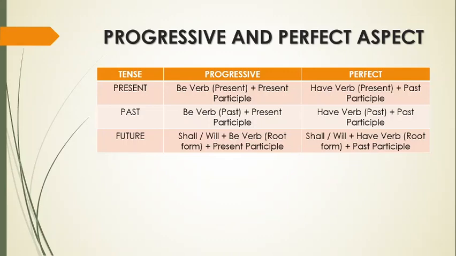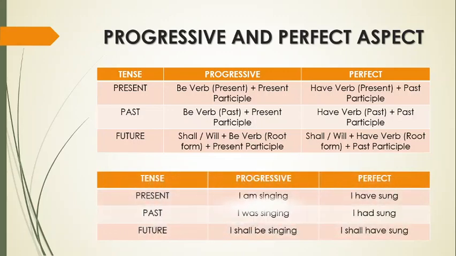Difficult, confused? Let's clear our doubts with some examples. Let's look at some sentences. We know these sentences, right? I am singing, present progressive. I have sung, present perfect.